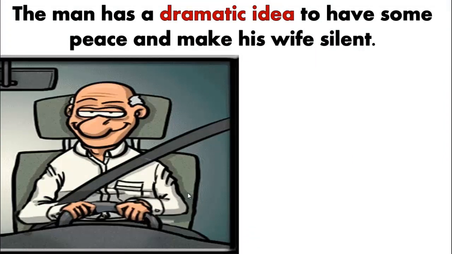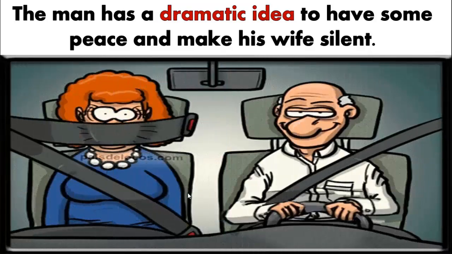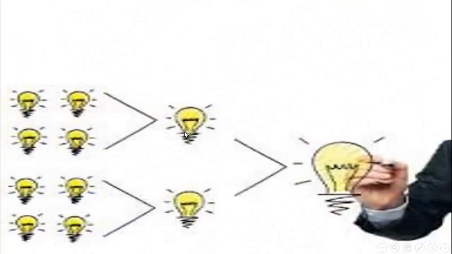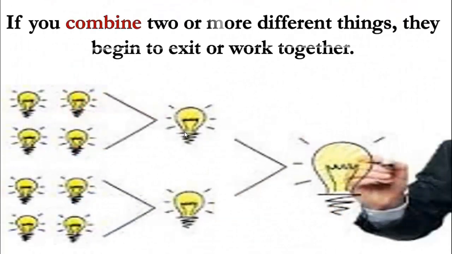The man has a dramatic idea to have some peace and make his wife silent. Dramatic idea. You see? He wants to make his wife silent. So here he has a dramatic idea. He has used his seat belt, not to fasten the seat belt, but he has used it to make his wife silent. Creative idea here, or dramatic idea.